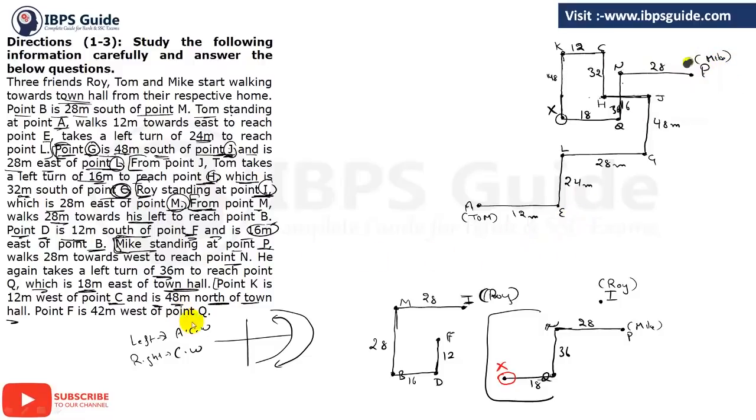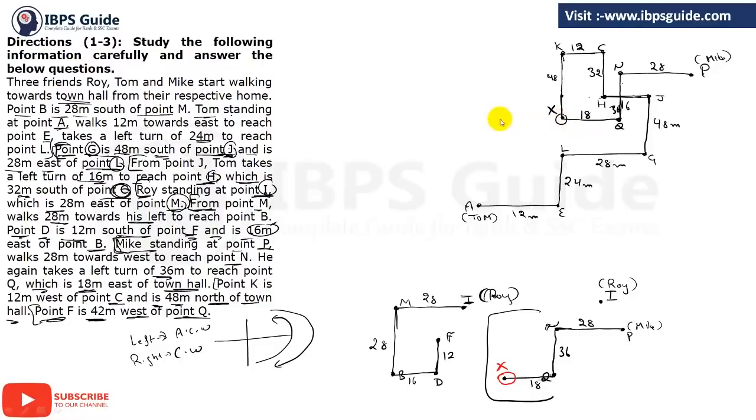Clear? Let's see, what next information we have? Point F is 42 meter west of point Q. Now from this point Q, the direction of point F, that is this point, is 42 meter. Okay, this is 42 meter. So between X and Q it is already 18. So we have to move from X to the west direction, and we have to move, 18 is this, and we have to move total 42.